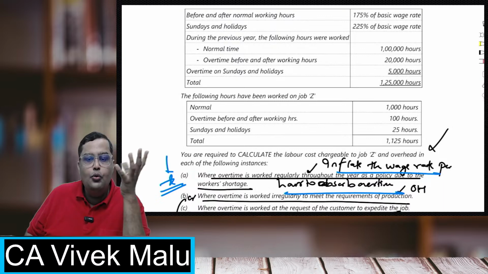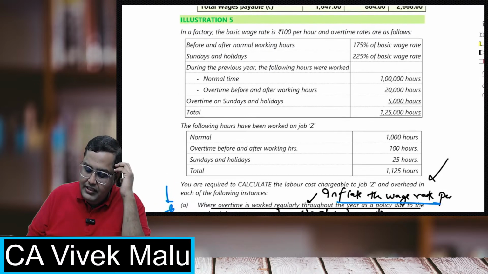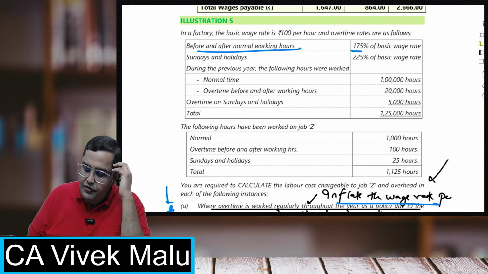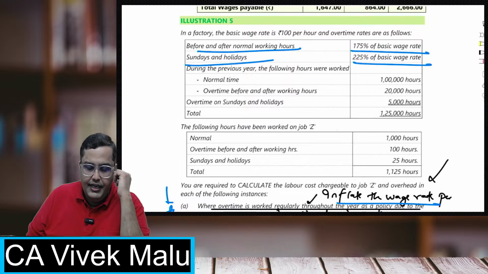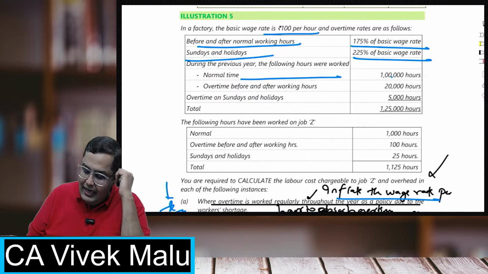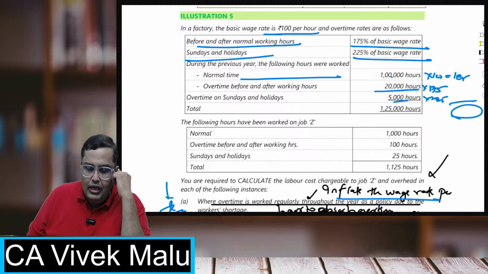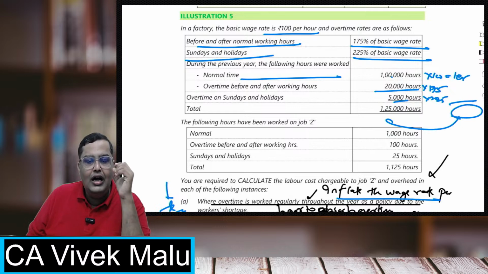How to inflate the rate? If you see this question, before and after working hours, 175% is the rate. On Sundays, 225% is the rate. The normal rate is 100 per hour. Normal time is 1 lakh hours, so 1 lakh into 100 gives 1 crore. That's the cost. 20,000 hours at rate 175, 5,000 hours at rate 225. Do this, and divide the total by 1,25,000 hours. You will get the answer of 117.